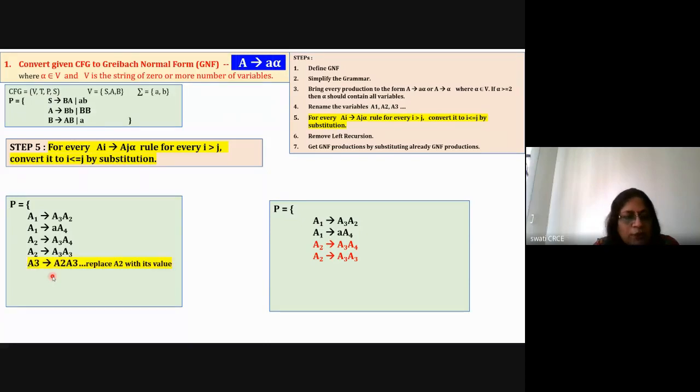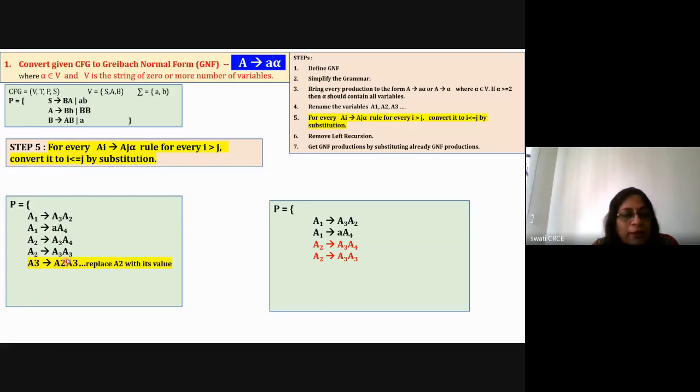Now take the next rule, that is A3 is equal to A2, A3. Now here there is a problem. That's why I made it with a yellow background. Here, if you see, this index is 3 and this index is 2. So 3 is greater than 2. So we have to convert it into another format in such a way that this i should be either equal to j or less than j.